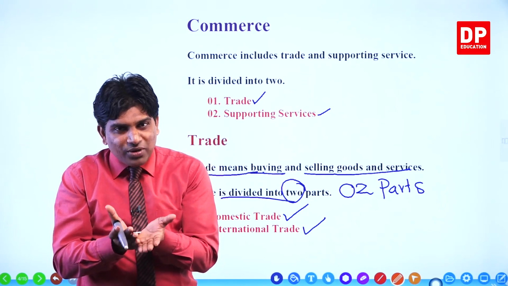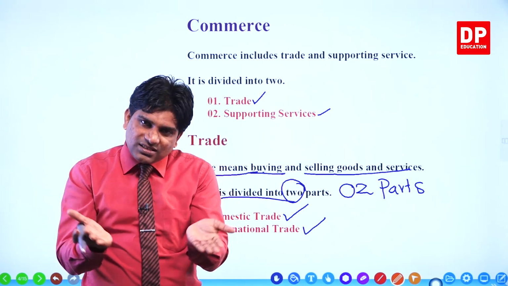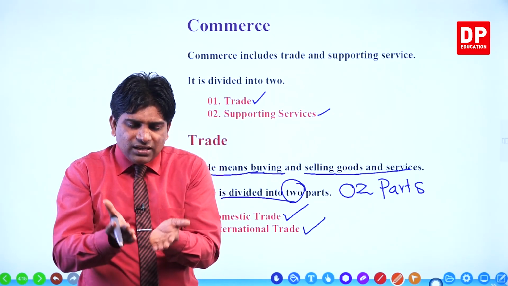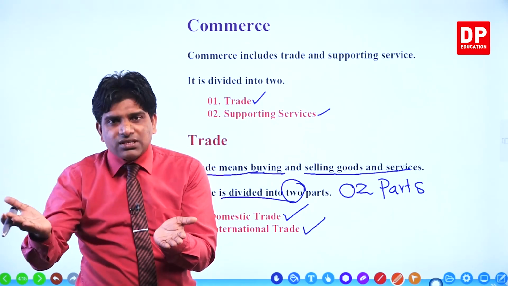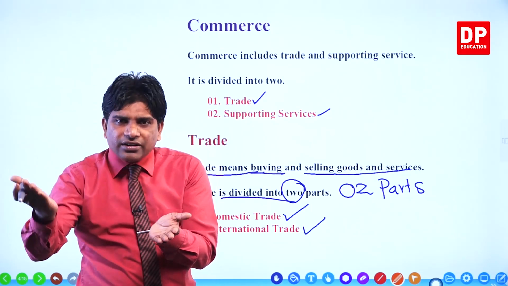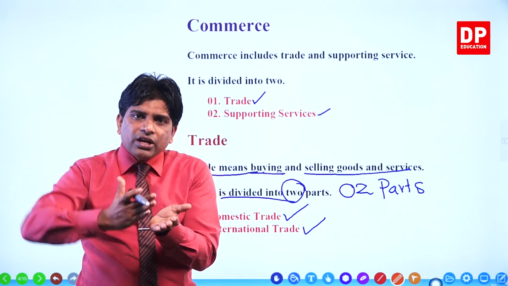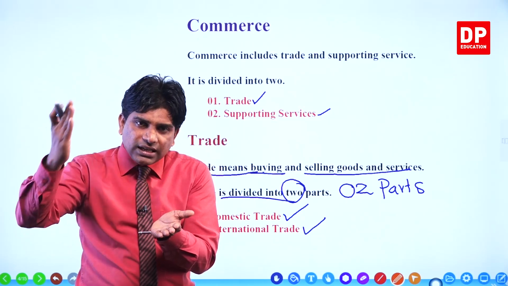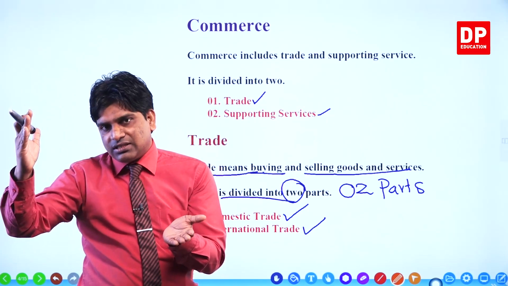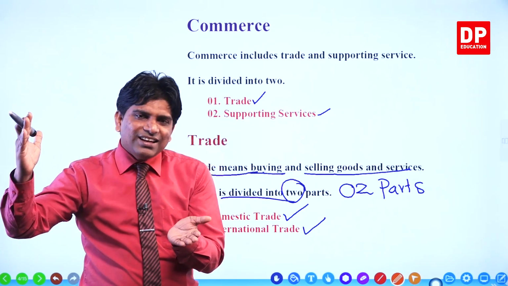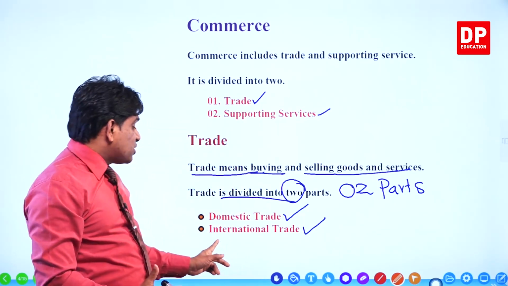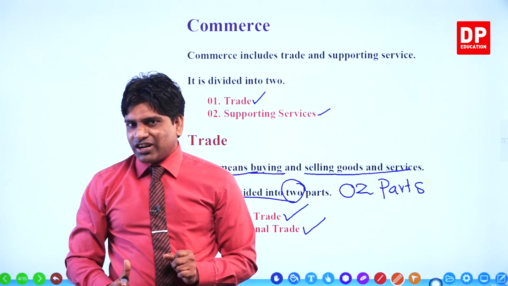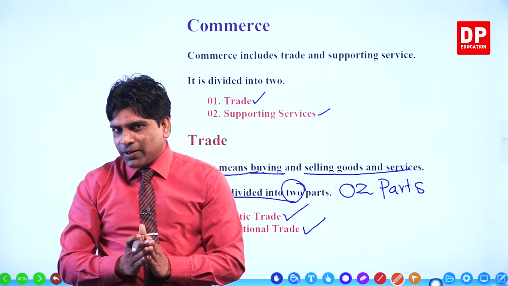Which trade? Domestic trade. Two parties buying and selling goods, but they don't deal with other countries. If they deal with other countries, it means if one country buys goods from another country or countries, then it is known as international trade. International trade. Now I think you understood well.